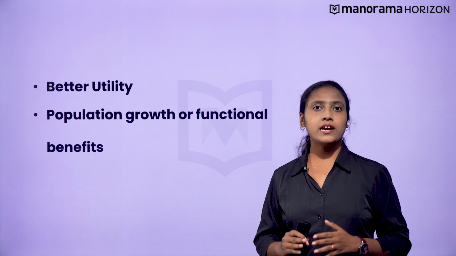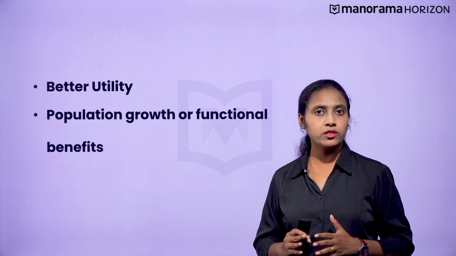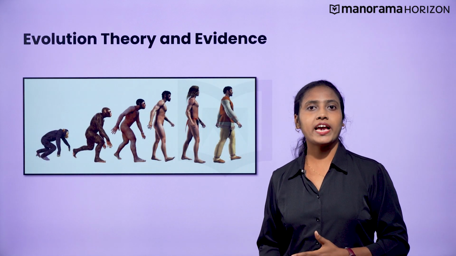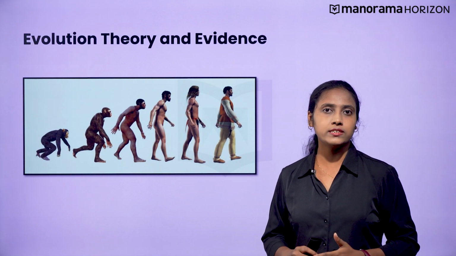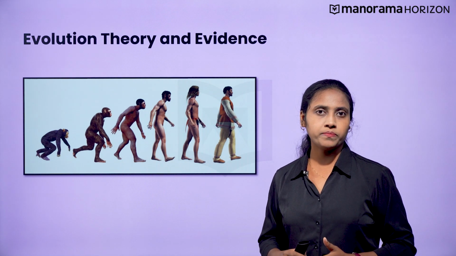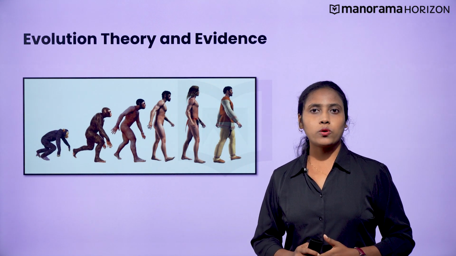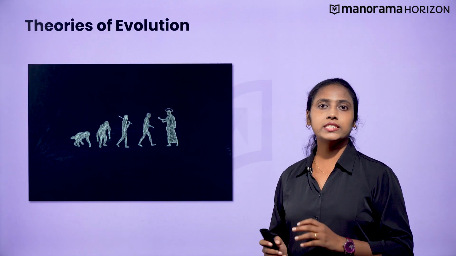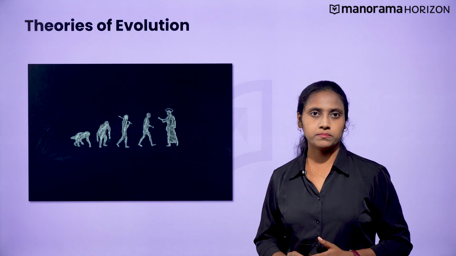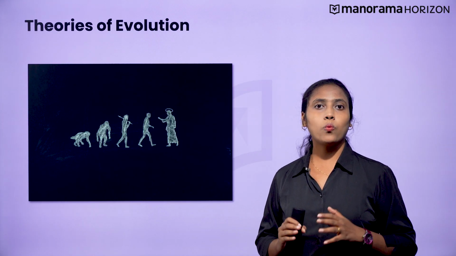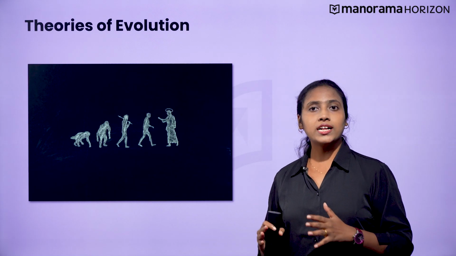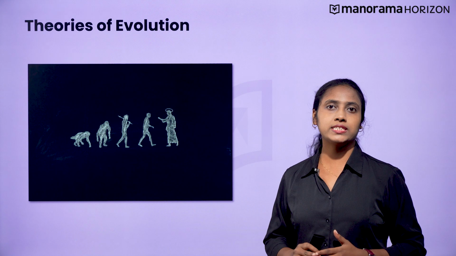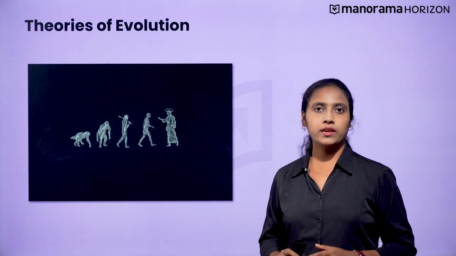Let us understand how these changes have been thought about in theory and what evidence we have in support of these theories to understand the change. We have learnt what evolution is. Now let us understand the theories which explain this concept. Here we'll learn what Alfred Wallace, Charles Darwin, and conventional religious texts say about evolution.